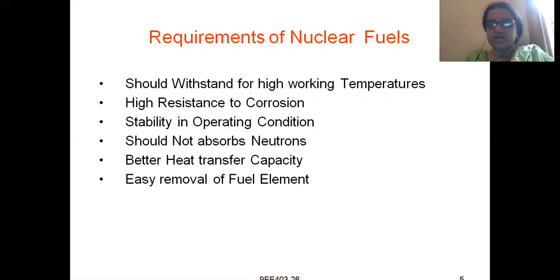The first requirement is that it should withstand high working temperatures. Why?